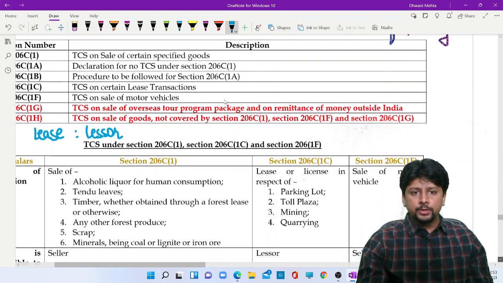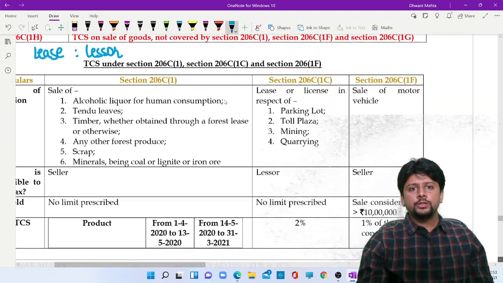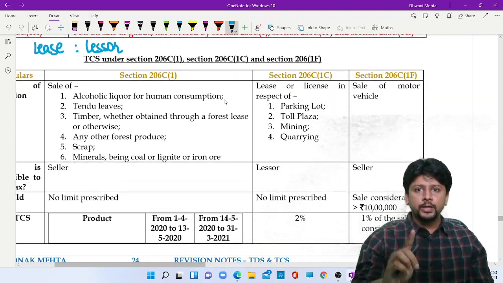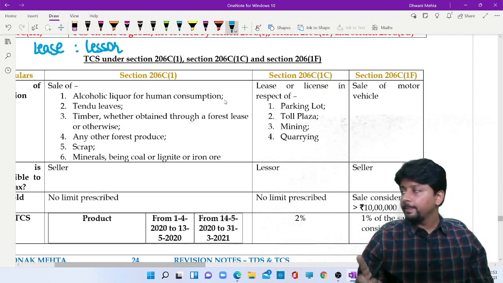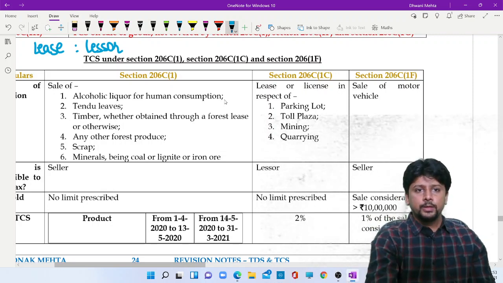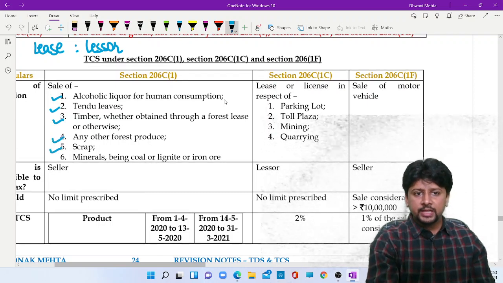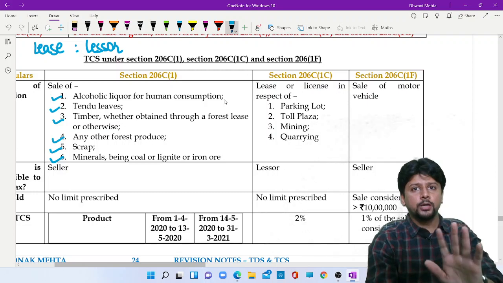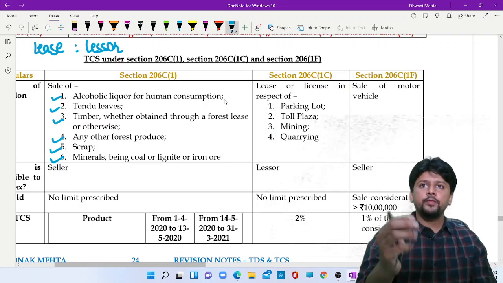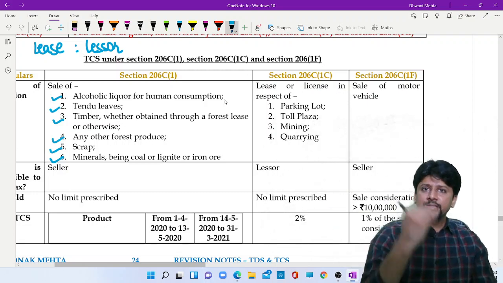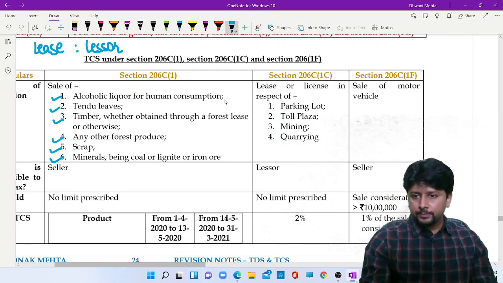Basic sections to remember: 206C, subsection 1, 1C and 1F. Subsection 1 covers alcoholic liquor, tendu leaves, timber, forest product, scrap, minerals. Sorry, not mineral oil, minerals. The seller will sell the product, collect the sale money and collect TCS.